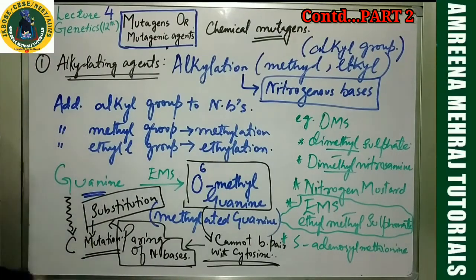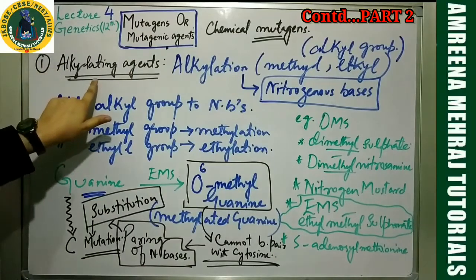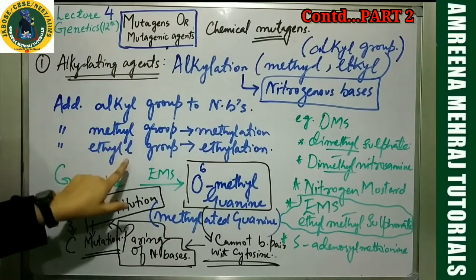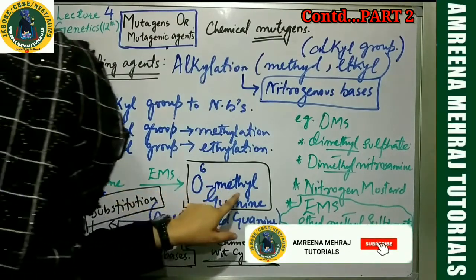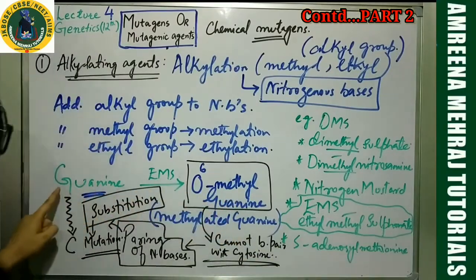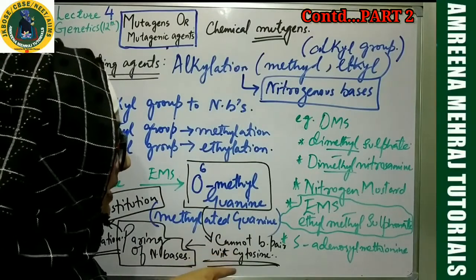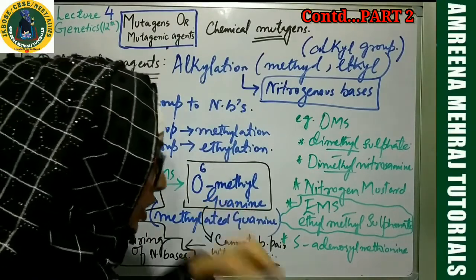This was about alkylating agents. What you need to remember is that alkylating agents add alkyl groups, be it methyl group or ethyl group. I gave you an example where guanine is methylated into methyl guanine. Now its pairing properties will not remain normal. It cannot base pair with its normal partner, cytosine.